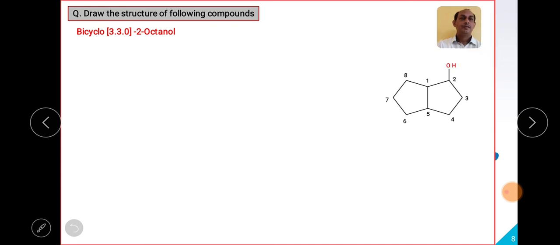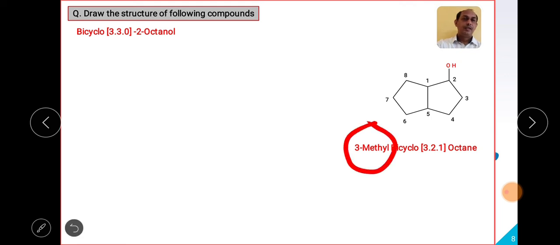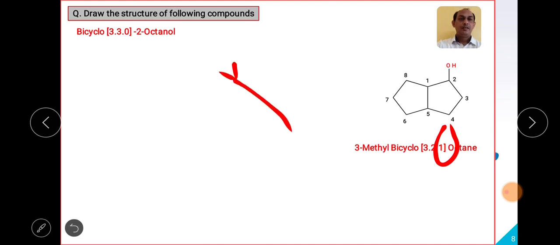Okay, last structure: 3-methyl bicyclo 3 2 1 octane. Now 3-methyl tells us the substituent is present in the third position. I will see the bracket first, 3 2 1. The 1 represents what, in between the common carbons.